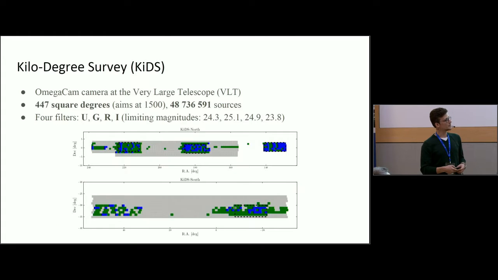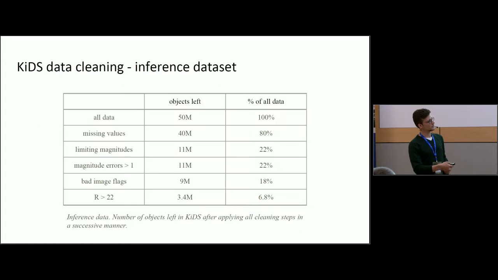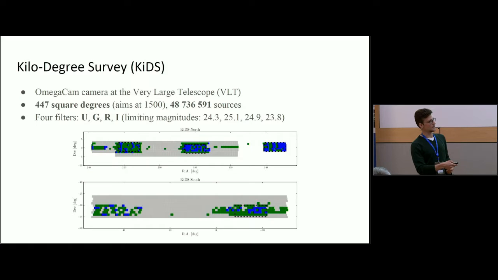So data, this is the KiDS, Kilo-Degree Survey. Currently the fourth data release is incoming in several months, and it has 4 photometric filters, u, g, r, and i, and there are about 50 million objects. And the gray here is data that's not yet available. It's going to come with future data releases.